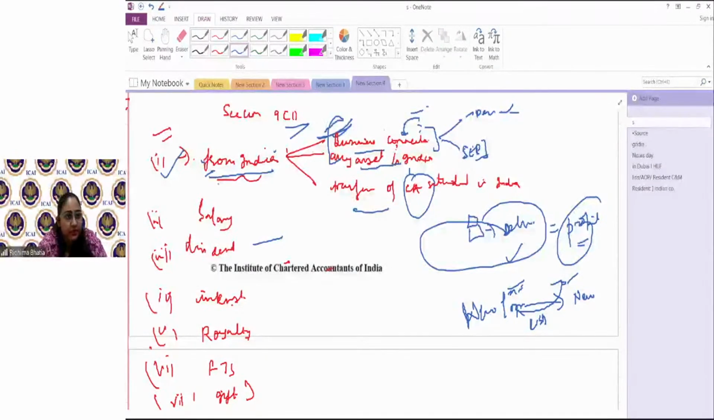So we'll take a quick break from here. By 8:30, we'll meet again and we'll start understanding what else would be income deemed to accrue or arise in India from Section 9, Subsection 1, Clause 2.